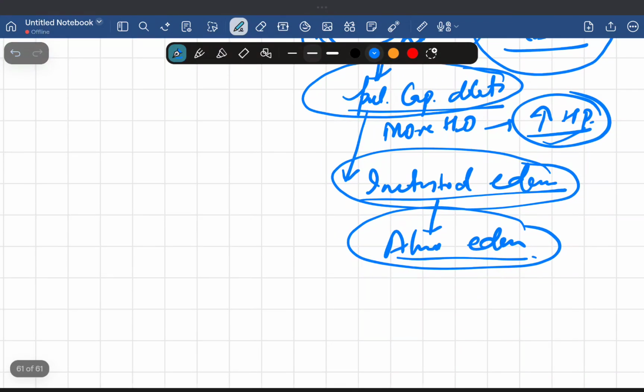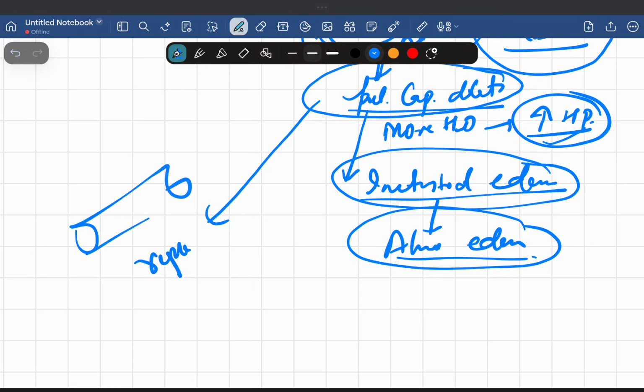Now there is another condition. When there is pulmonary dilation, after a certain period or a certain point, what will happen? These pulmonary capillaries will rupture. They will burst.